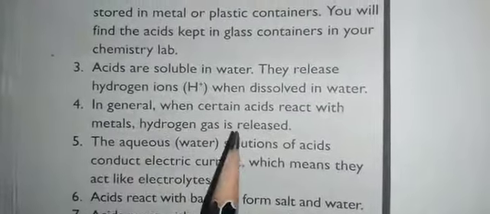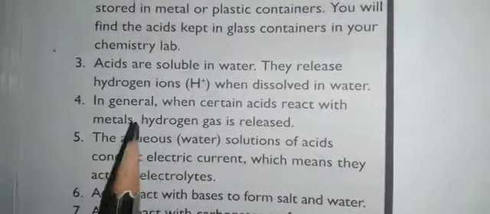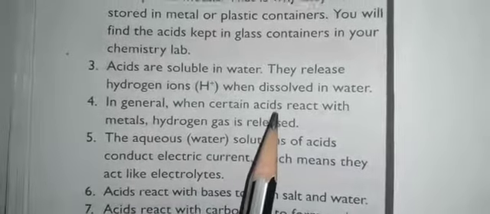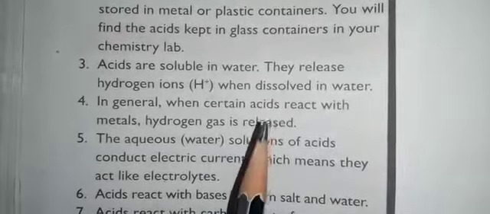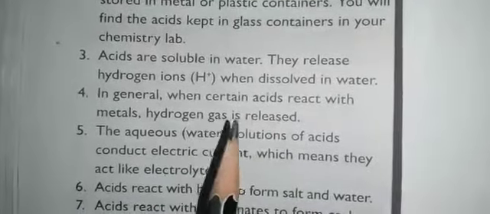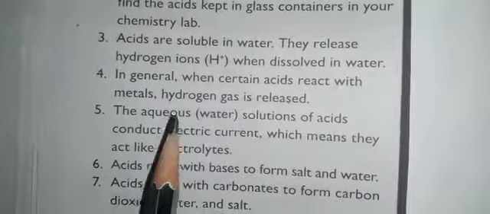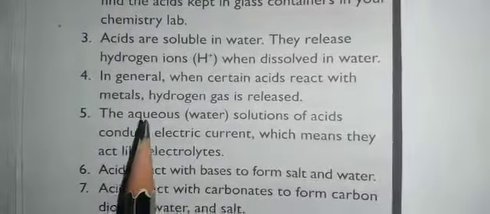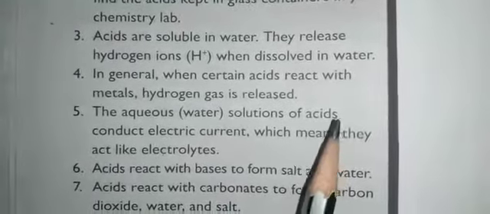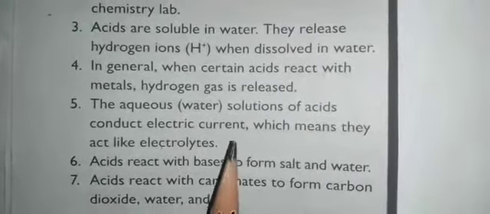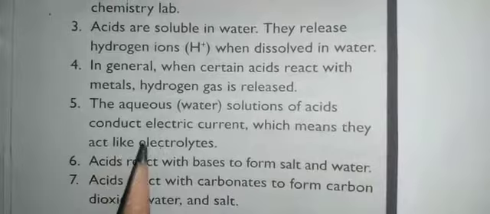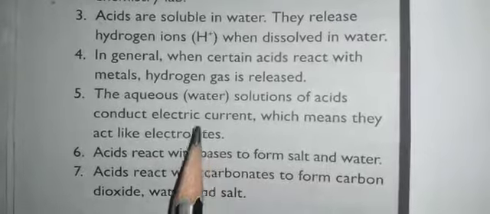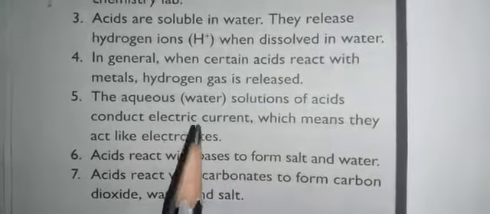In general, when certain acids react with a metal, they will produce hydrogen gas. Okay, suppose if iron is reacted with hydrochloric acid, it will give H2 gas. H2 gas will be liberated. Next, the aqueous solution of acids conducts electric current. Okay, so this aqueous solution, the liquid solution of acids conducts electric current, which means they act like electrolytes. Electrolyte means a solution that helps to conduct the electric current.